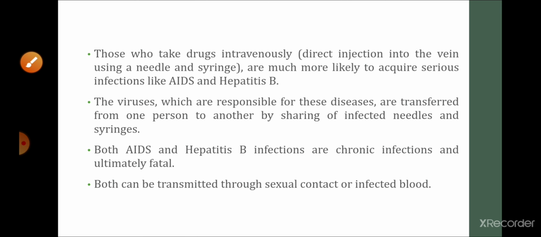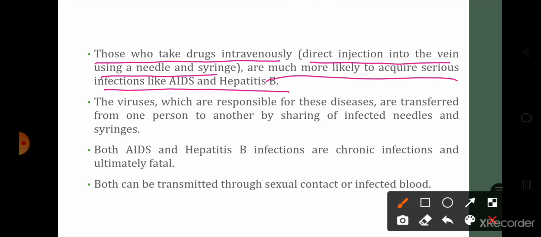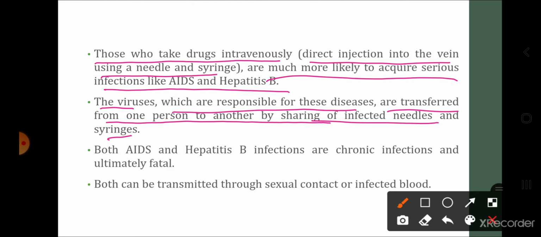family and friends. Those who take drugs intravenously, that is direct injection into the vein using syringe and needle, and वो syringe and needle one time use की नहीं गई होगी and वो HIV infected person की होगी, so that particular person who is taking the drug through the injection of the HIV infected person may also get affected, are more likely to acquire serious infections like AIDS and hepatitis B. The viruses responsible for these diseases are transferred from one person to another by sharing infected needles and syringes.